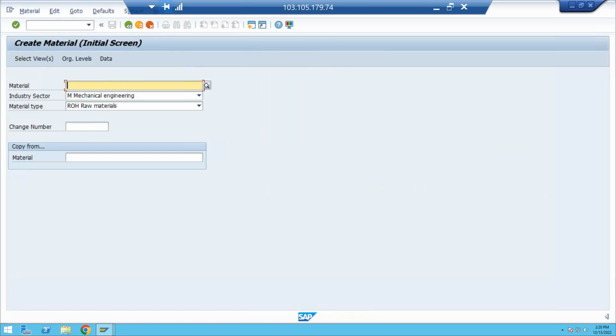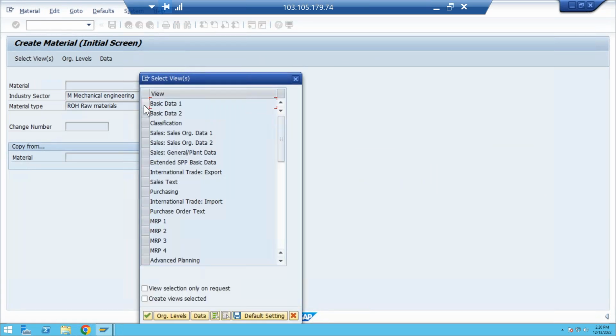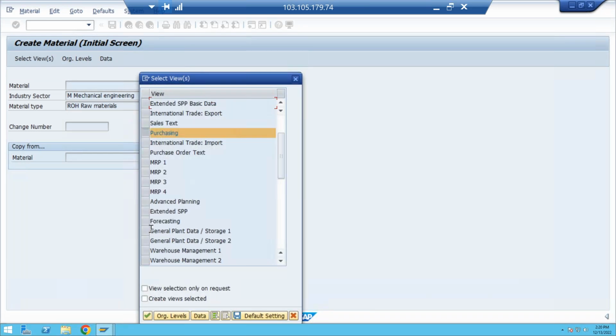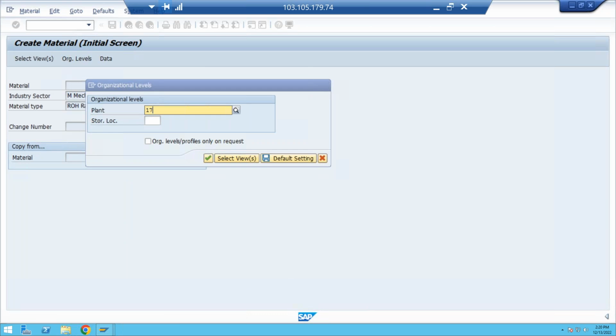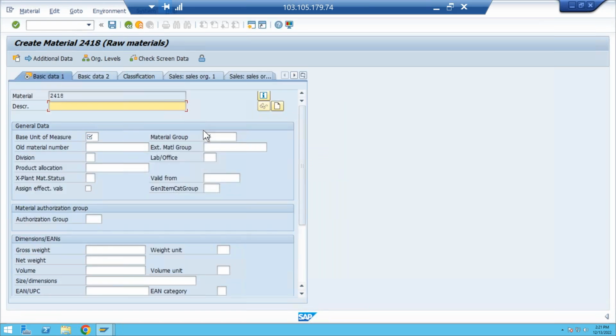I want to create a material now. MM01. Go to selection views. Basic data. Purchasing. Come into general plant storage location. Come to accounting one view. Go to the plant. What is my plant? Sorry. 1, 2, 3, 4. And enter your storage location 171A. Now you are able to create a material.